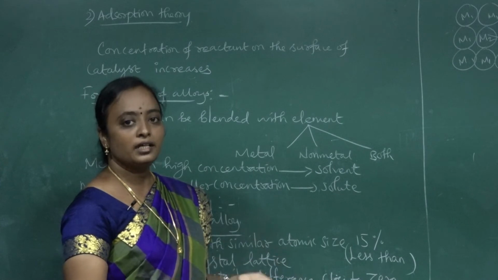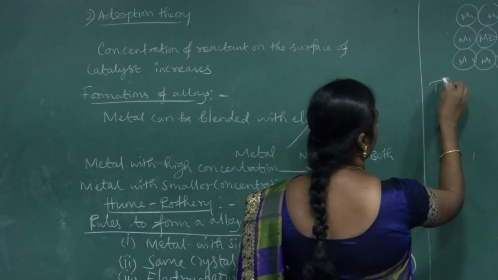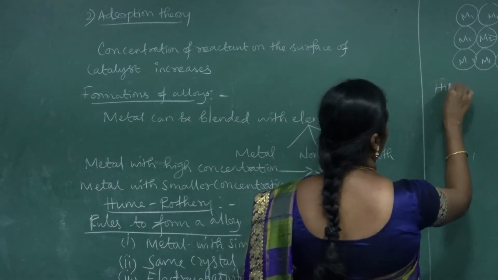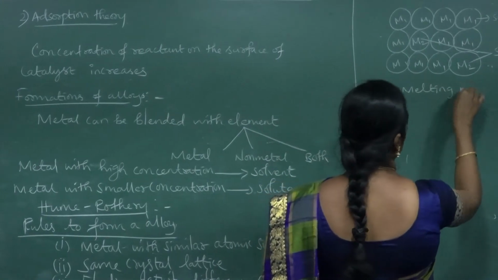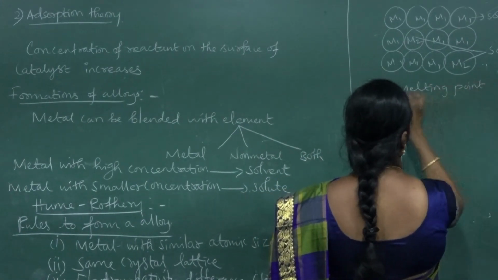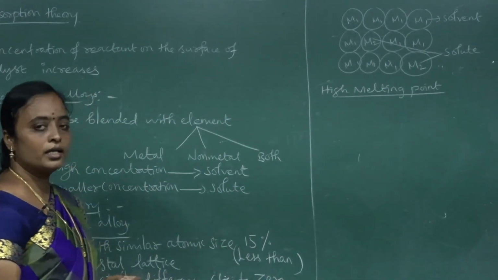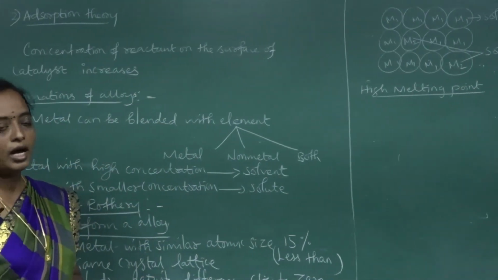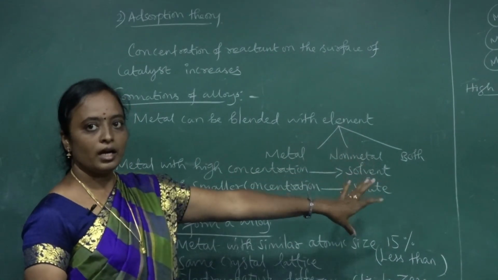Because of this increased hardness, it has a high melting point. So alloys are harder than metals. This is how the formation of an alloy takes place.